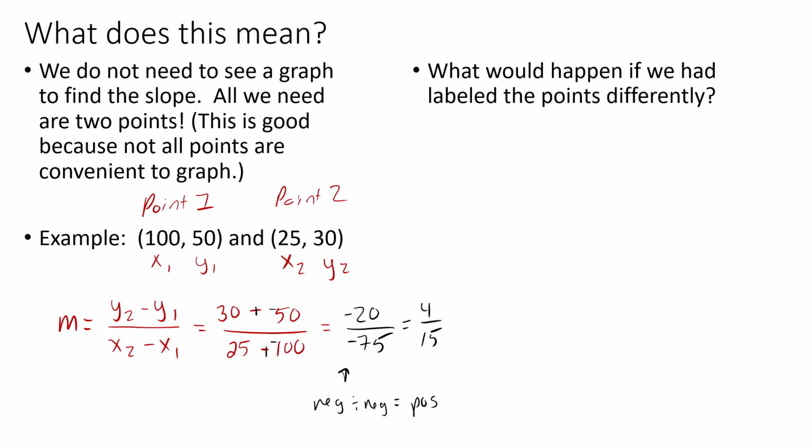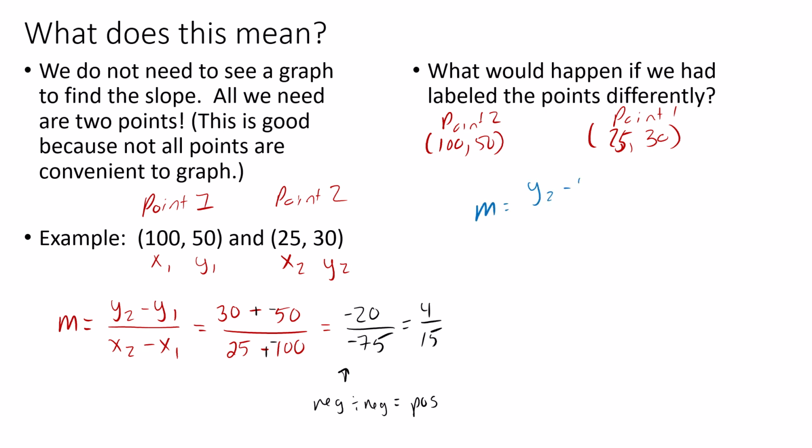Now, over on the right, what would happen if we had labeled the points differently? So instead of making point 1 the one that I did, I said, okay, 100, 50, we're going to make that point 2, and the 25, 30, we're going to make that point 1. All right, so how is that going to work out?